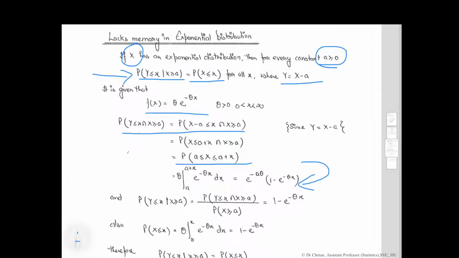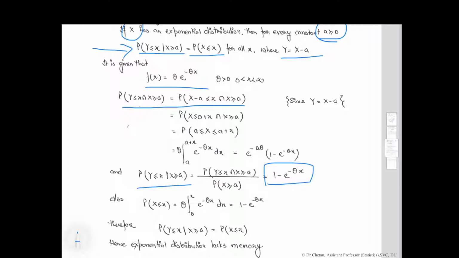We just put the value of f(x) here and integrate it, and we will get this value. Therefore, the probability of Y less than or equal to x given X greater than or equal to a is equal to this quantity according to the definition of conditional probability, which is equal to the probability of X less than or equal to x. Thus, we can say that the probability of Y less than or equal to x given X greater than or equal to a is equal to the probability of X less than x. Hence, the exponential distribution lacks memory.